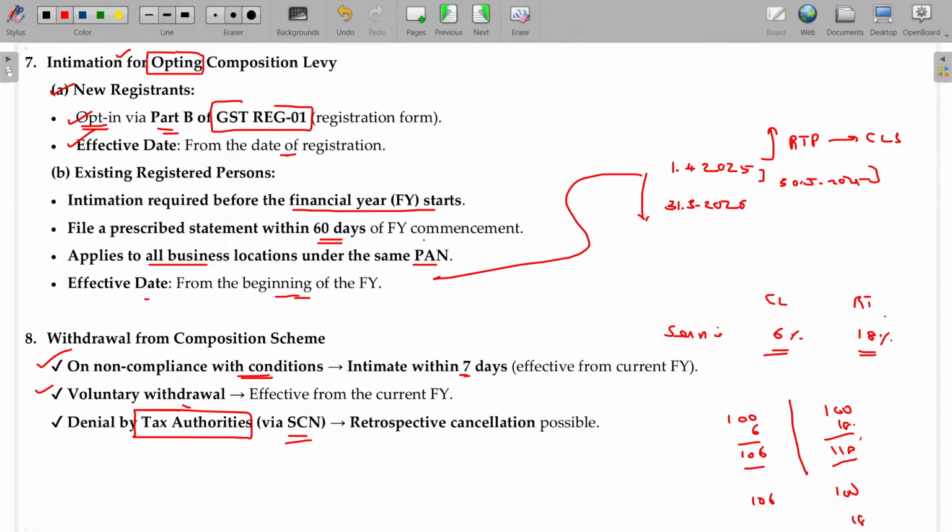So you are not eligible for the composition levy, but you enjoyed the composition levy wrongly for the last 3 years because of this ground. Explain to me properly. Based on that letter, you can either respond properly or you can say, yes sir, I made a mistake. If your situation is correct, the authorities will allow you to continue. If the situation is wrong, they will deny and convert your composition levy into regular taxpayer retrospectively. Since you enjoyed the composition levy wrongly for 3 years, the authority is recommending you to pay the entire tax based on regular tax for the last 3 years. There may be such chances. So these are the 3 cases of withdrawal of composition scheme.